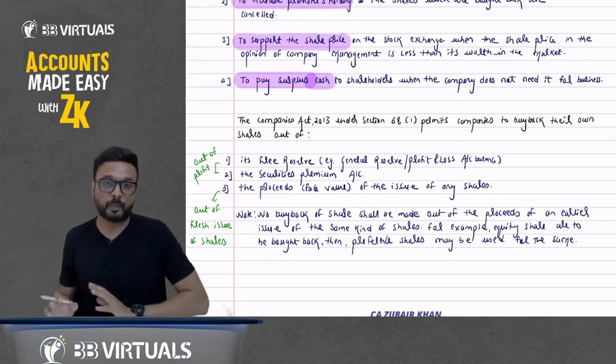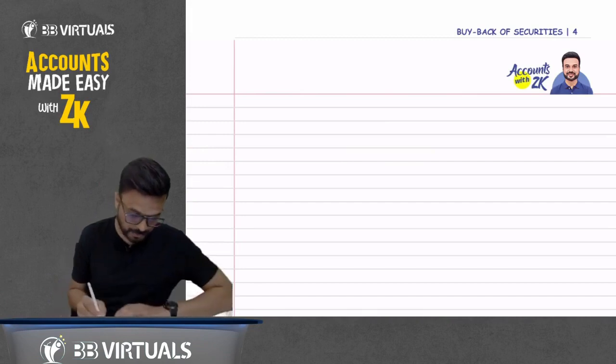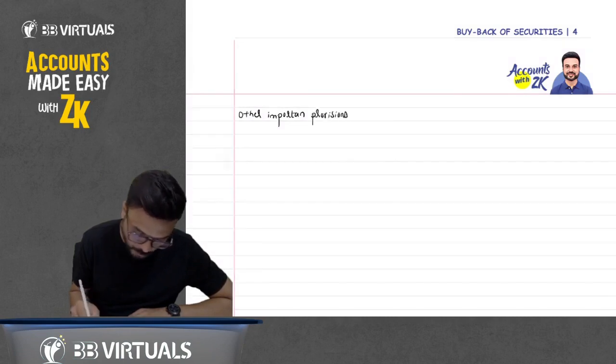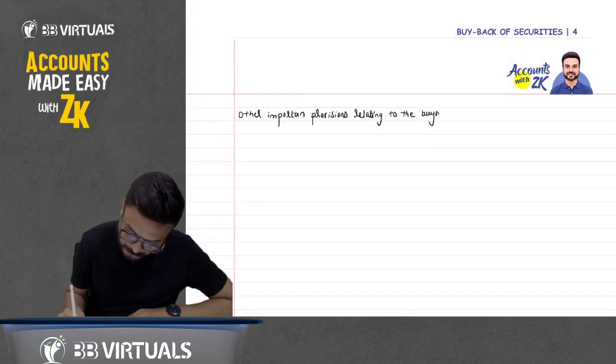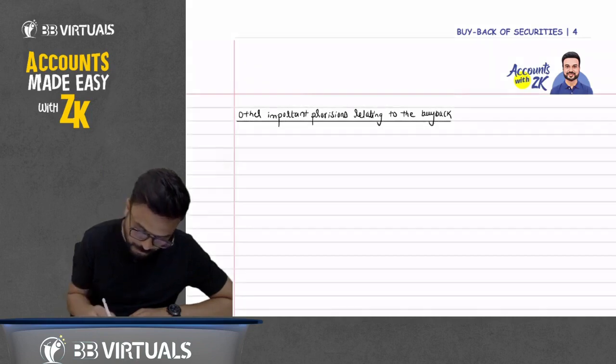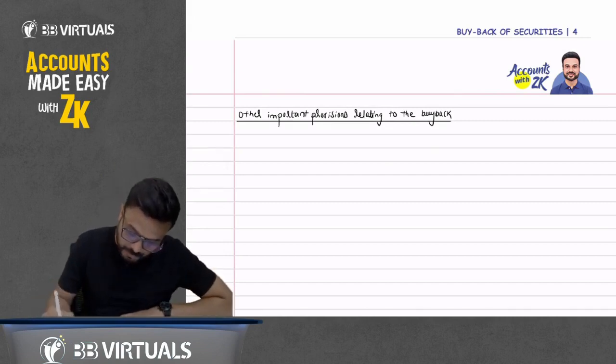Now there are various important points. Now give the heading and write down there: other important provisions relating to the buyback. Now write it down one by one. Write down first point.